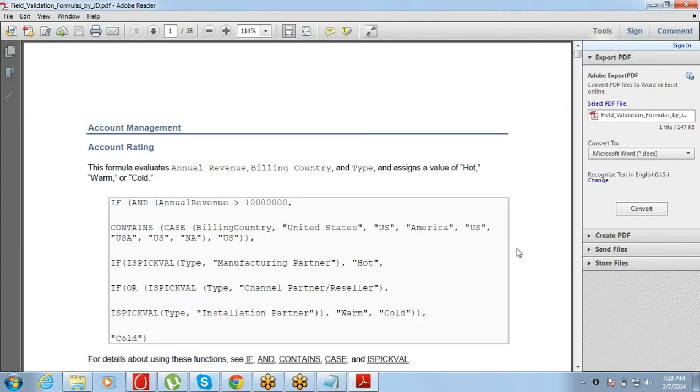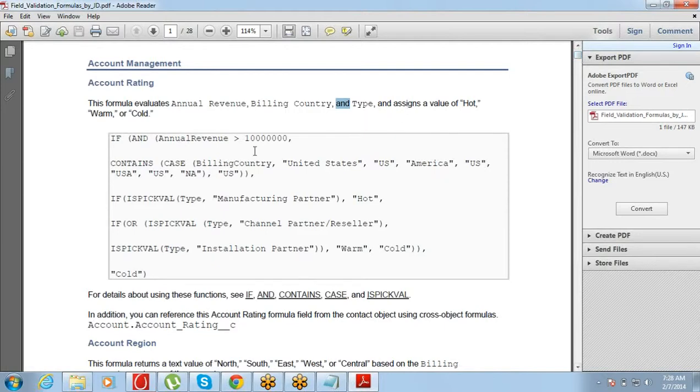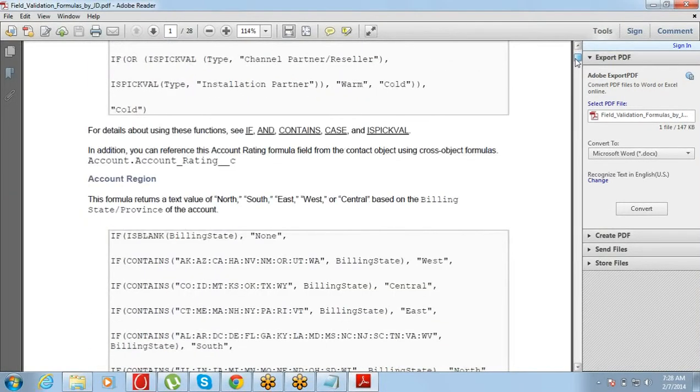The first example that you see on this PDF is of rating the account. As I told you, if you want to rate an account as hot, warm or cold based on annual revenue, billing country and type. It considers 3 fields, annual revenue, billing country and type, and assigns a value. If the annual revenue is this, country is this, type is this, then we'll assign it a hot account or warm account.